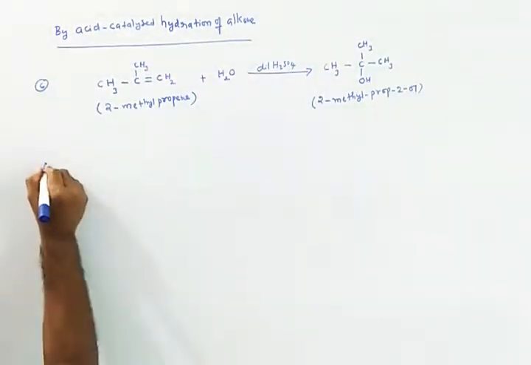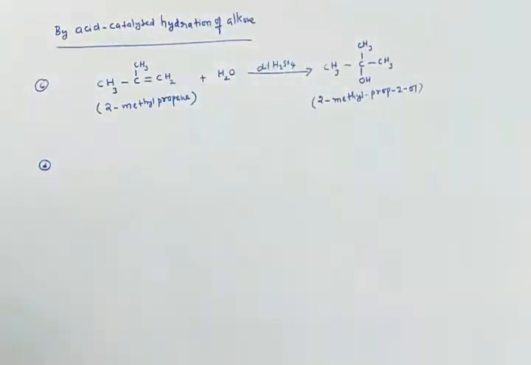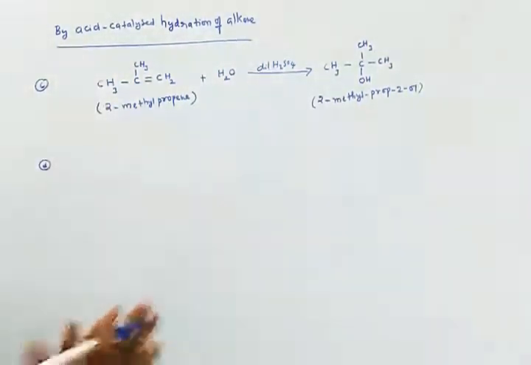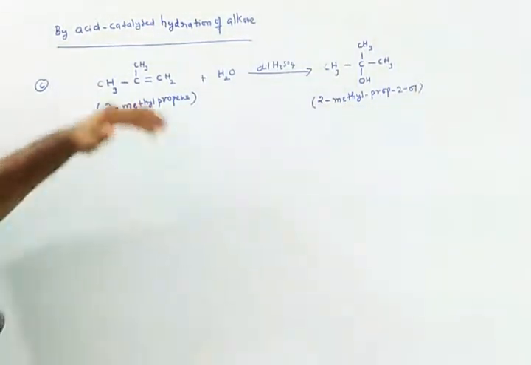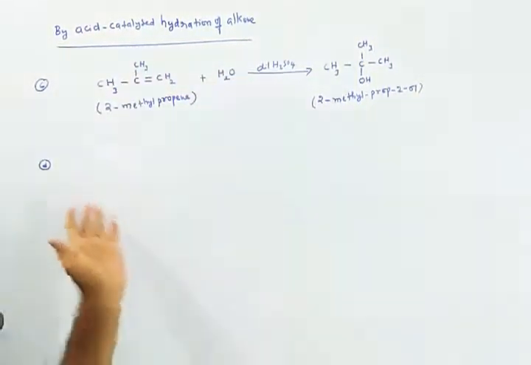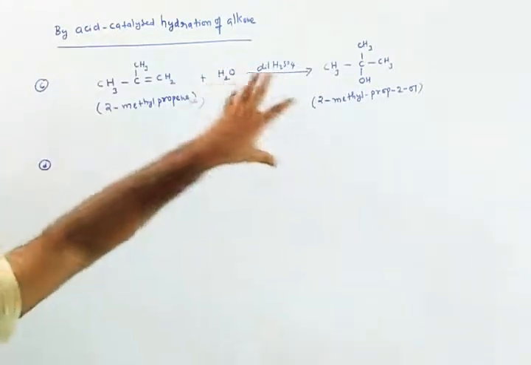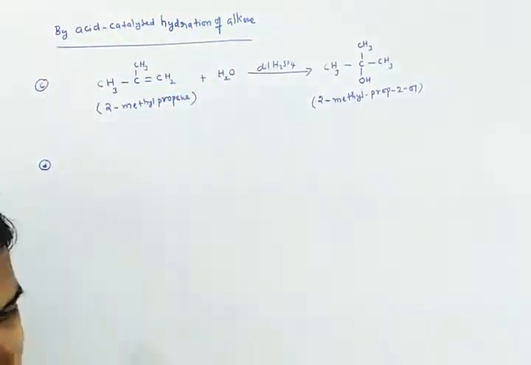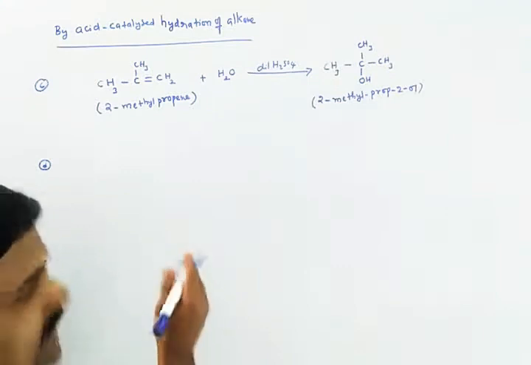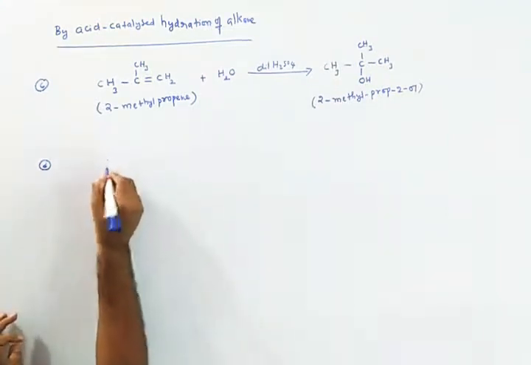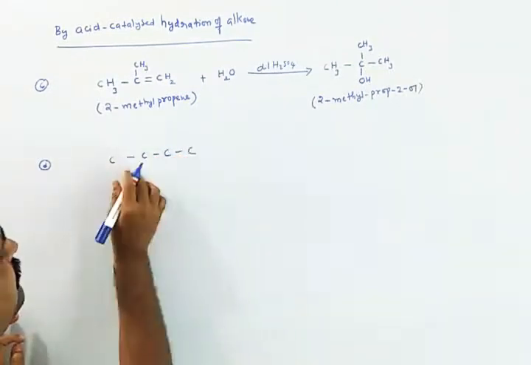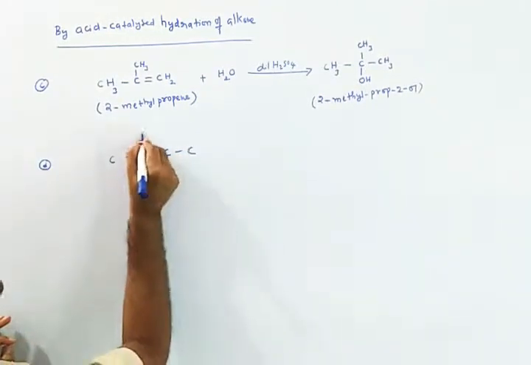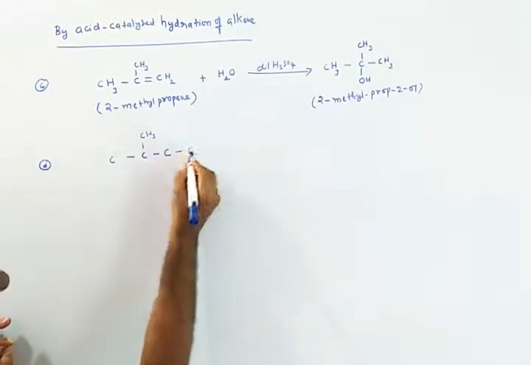Similarly, I am taking another example where I want to know what the product is. I want a new compound in this mechanism, that I am writing as 3-methyl-but-1-ene. So I am writing a 4 carbon chain. On the third carbon I am writing a methyl group.